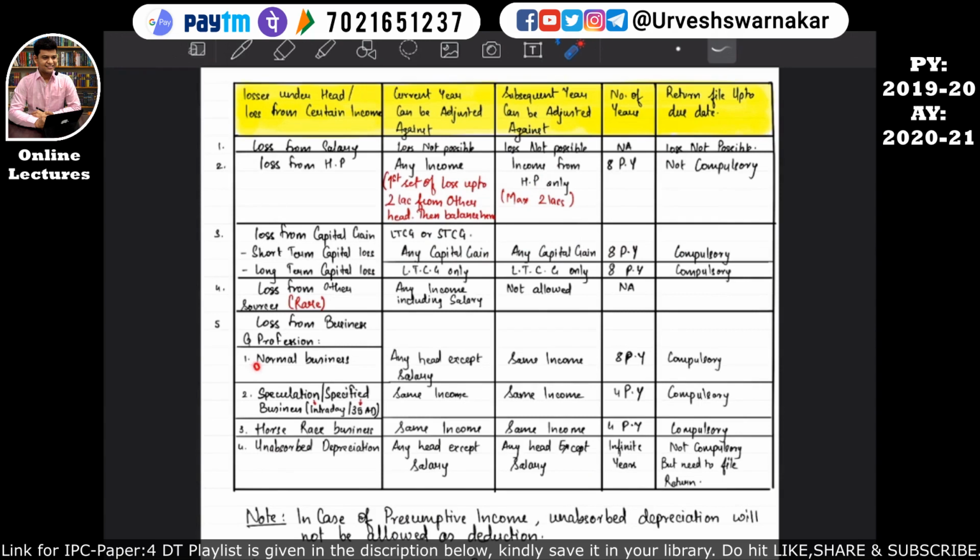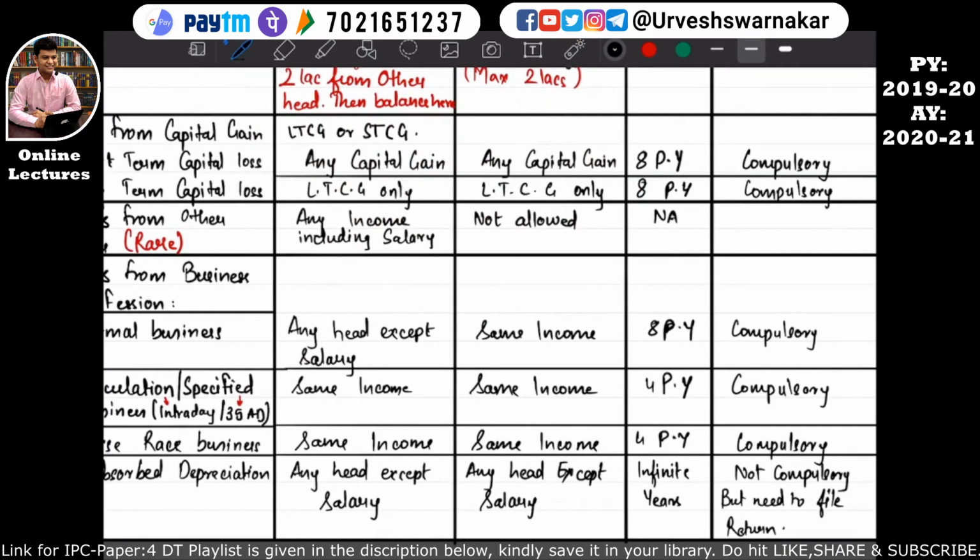There we have studied that if an assessee is having a loss from a normal business, then such losses of the normal business can be set off against any head except salary. But in the subsequent year, the normal business loss can be set off against the same income. Your same income might be misleading, so that's why I'll write here PGPP income.